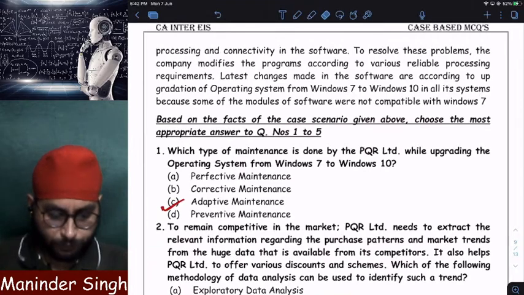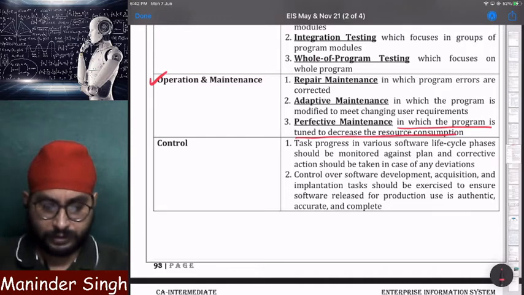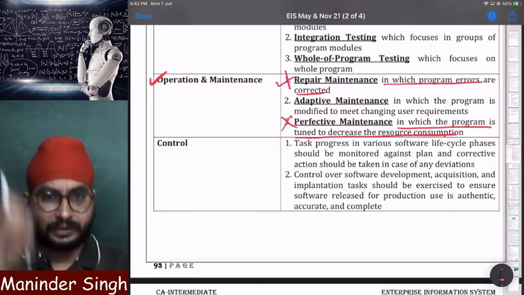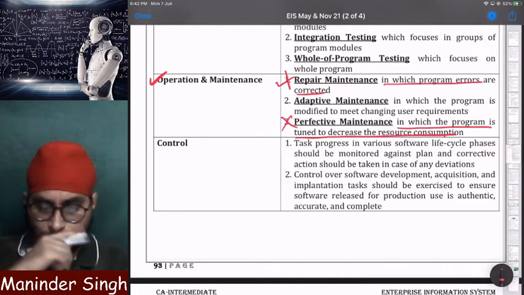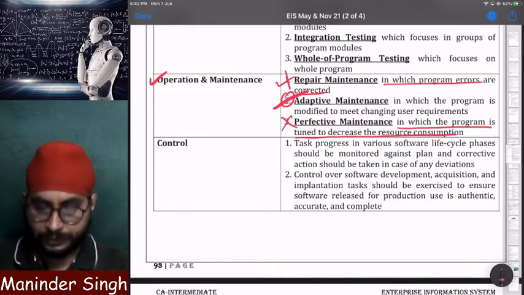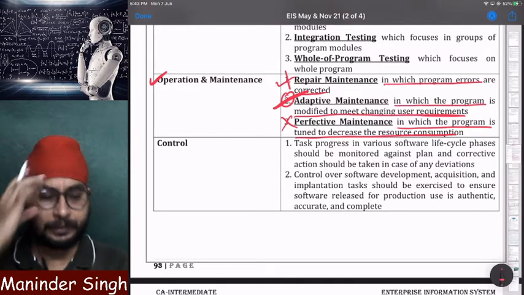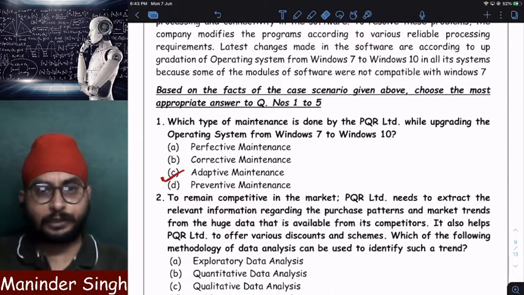What is the option given to us? Perfective maintenance, in which program is tuned to decrease the resource consumption. I'm not trying to decrease any resource consumption. Next, repair maintenance, in which program errors are corrected. I'm not correcting any errors. Errors are coming because my software is not supported by Windows 7. Now I want Windows 10. So what did I do? I told you answer will be adaptive maintenance here, in which the program is modified to meet changing user requirements. What am I modifying? I'm modifying Windows 7. Clear? I'm converting Windows 7 into Windows 10 by updation.